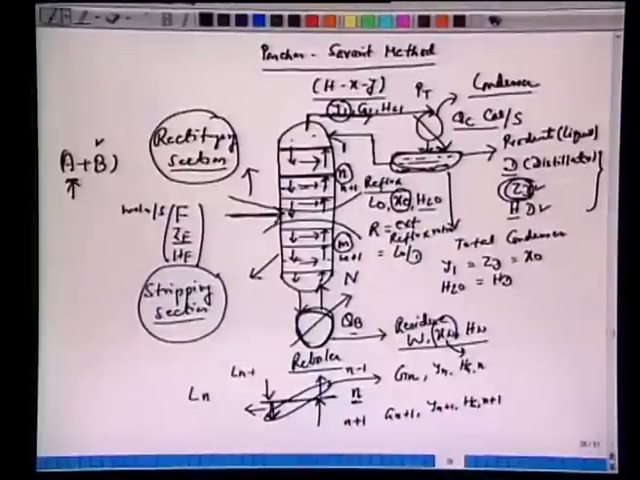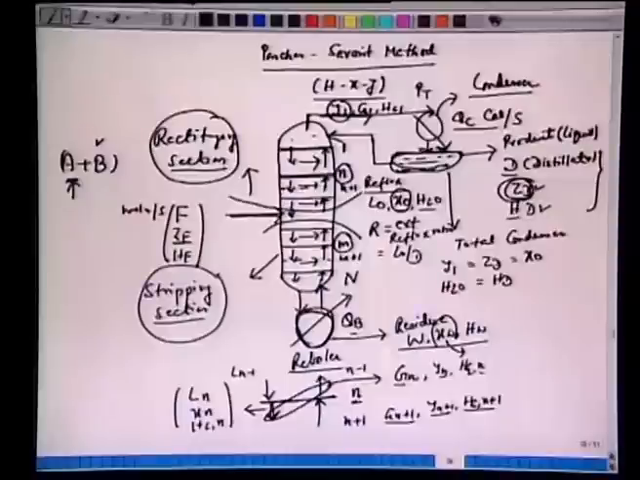So this vapor originates from this nth plate, so it has Gn, Yn, Hgn. This vapor originates from the bottom plate just underneath, the N plus 1, so it gets the nomenclature Gn plus 1, Yn plus 1, Hgn plus 1. The liquid leaving this N plate is Ln, Xn, and we have HLn. The liquid just above is Ln minus 1, Xn minus 1, HLn minus 1. So this is the nomenclature we are following.